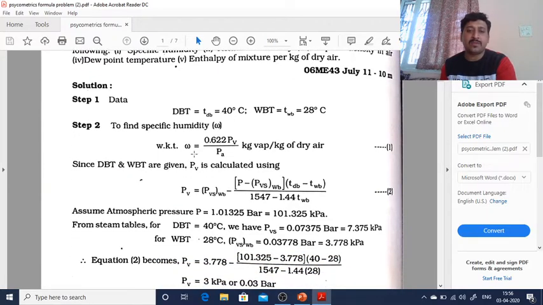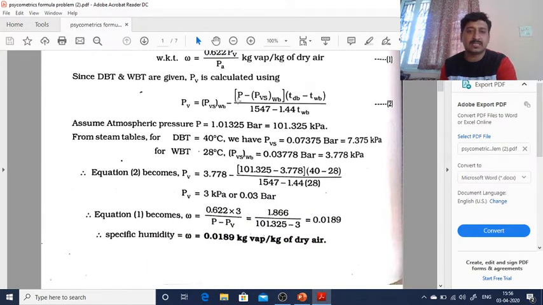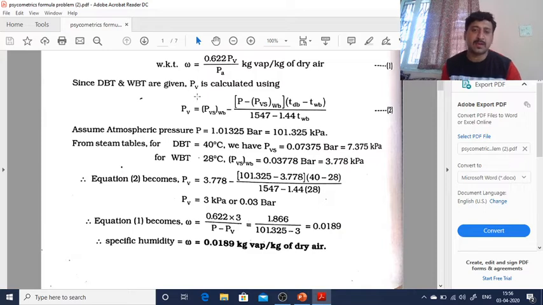So this formula we know, omega equal to 0.622 PV by PA. Using this formula, we'll calculate the humidity ratio, because PV and PA you don't know. So for that reason, first we'll go through this. These are the two formulas which we are going to use here. This formula also I have shown you in my introduction, so you need not assume something.